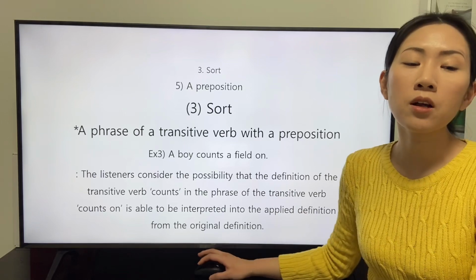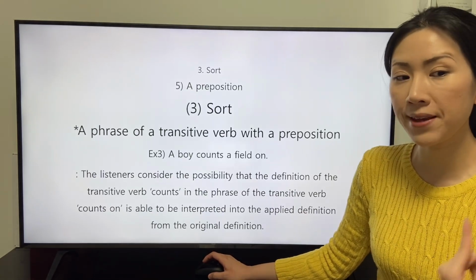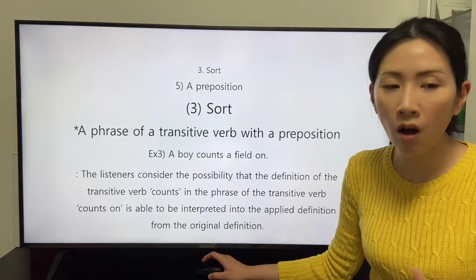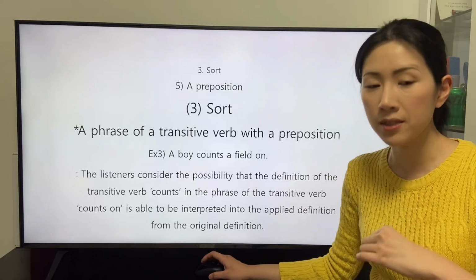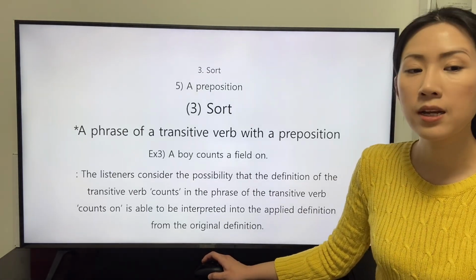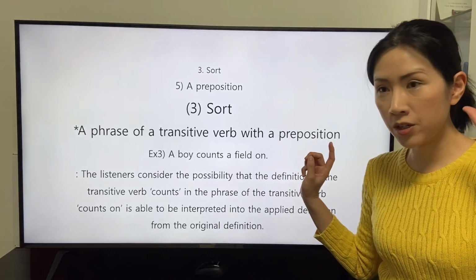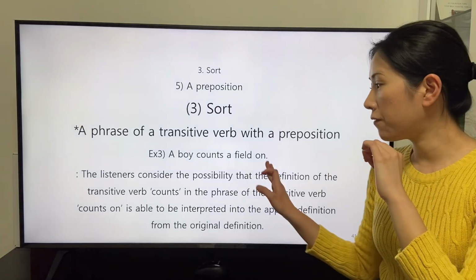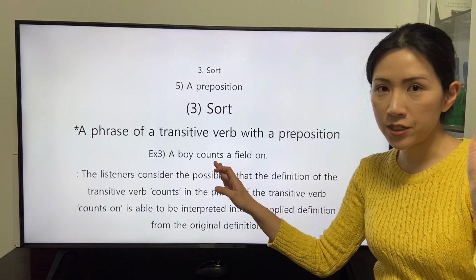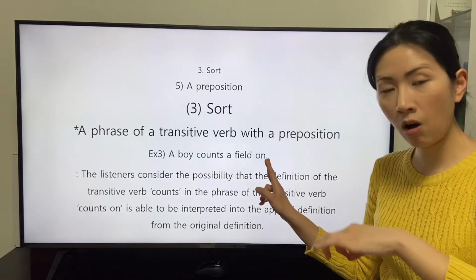The listeners consider the possibility that the definition of the transitive verb count in the phrase count on is able to be interpreted into the applied definition from the original definition, with the fact that the listeners understand the object of the preposition determines the definition of the phrase count on.